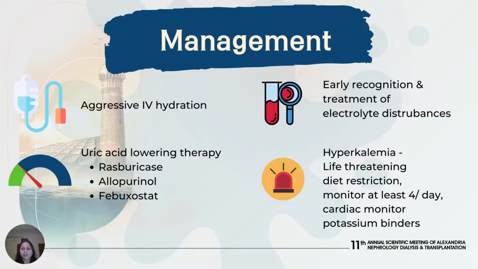Potassium in the diet should be limited. Frequent serum potassium monitoring, at least 4 times per day. Cardiac monitoring, use of potassium binders, glucose and insulin, loop diuretics, and calcium gluconate supplementation may be used. Kidney replacement therapy is the mainstay of treatment in refractory hyperkalemia.